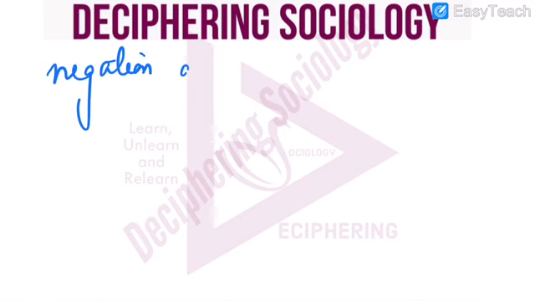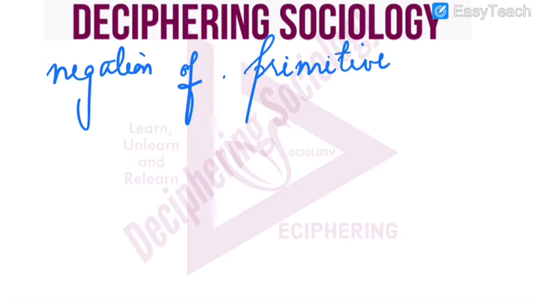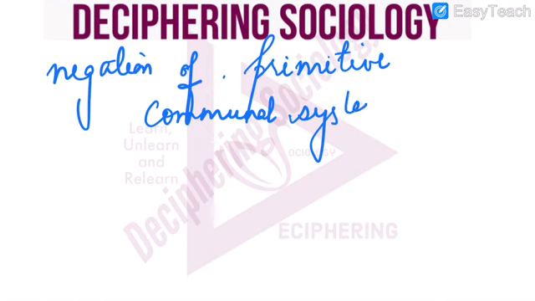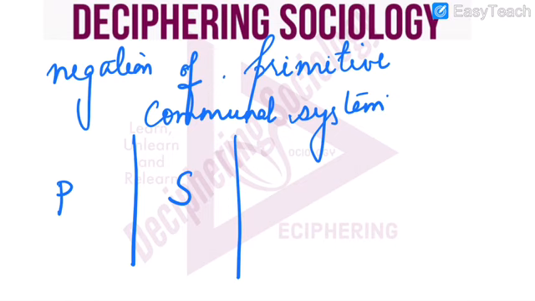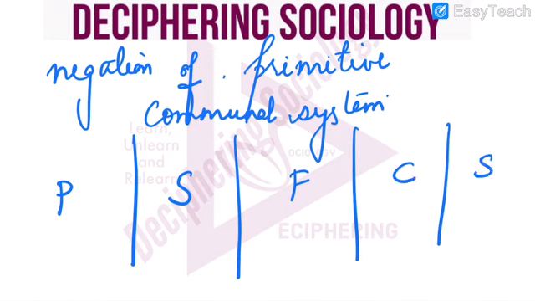negation of the primitive communal system. So, if this is the primitive system, then slave, feudal, capitalist and socialist.